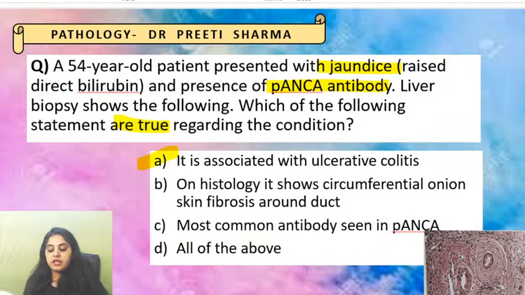Associated with ulcerative colitis; on histology there is circumferential onion skin fibrosis around the duct; seen with P-ANCA, which was there in the question only; all of the above. Let us study about it. What disease is it? Very good.